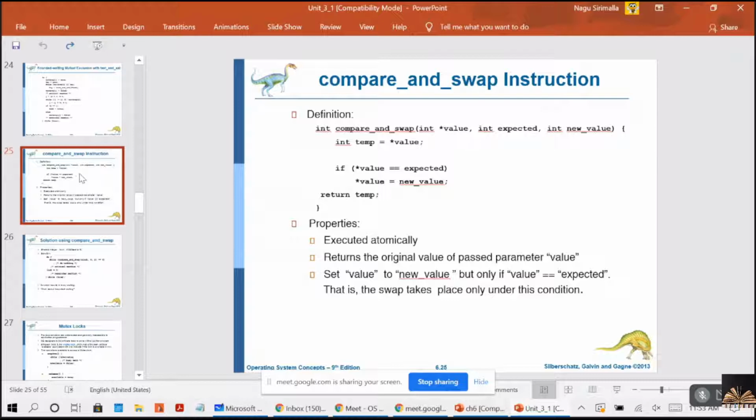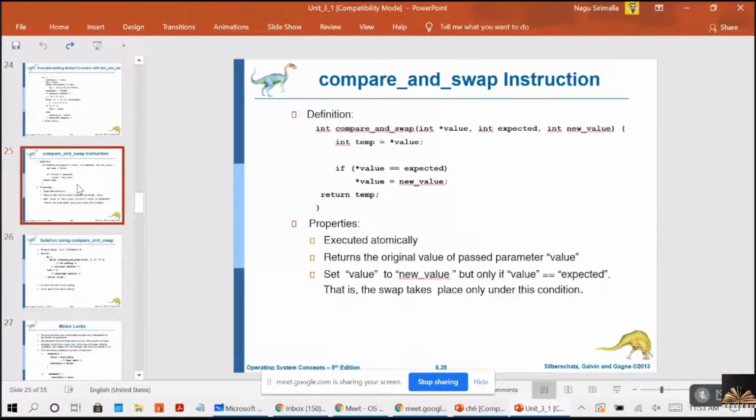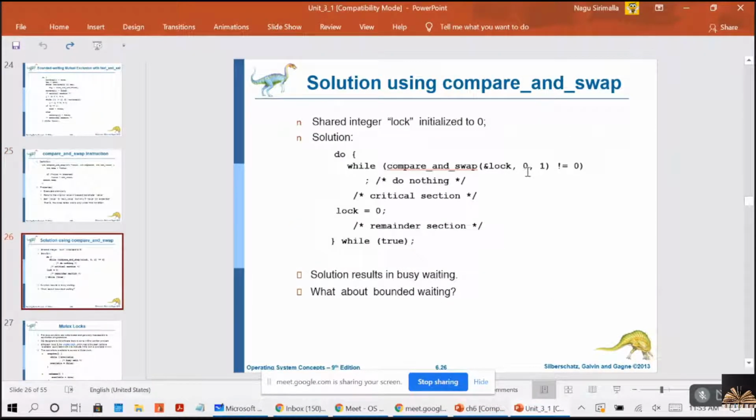Let me check once again. Int value, int expected, int new value, right? The second time the function is getting executed, what will the value be? Value is equal to 1. Value will be with the new value, no? What is the new value in the first case? It is 1 only. New value will be held in value.